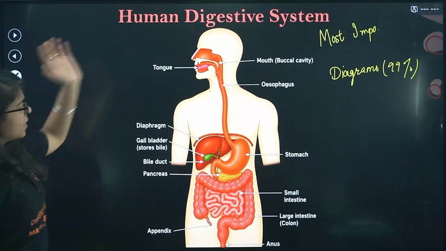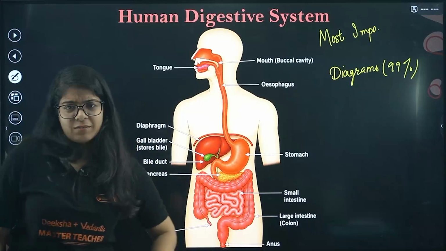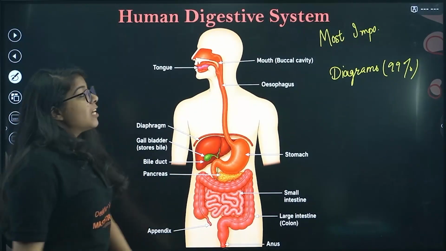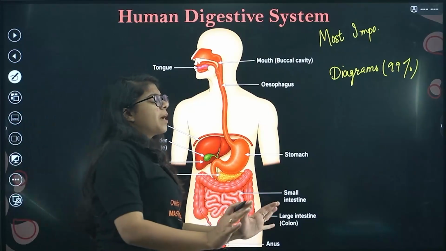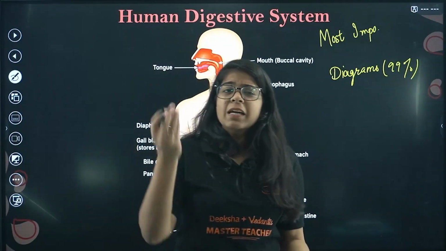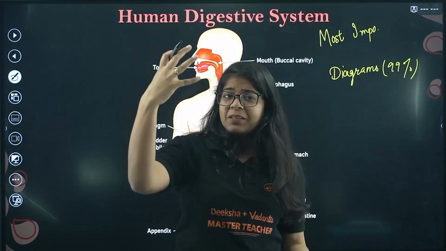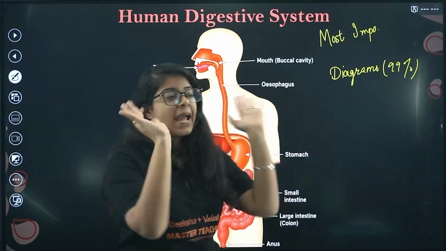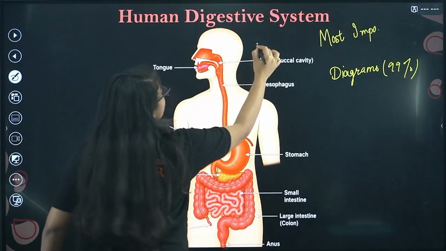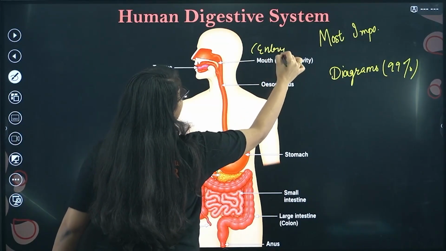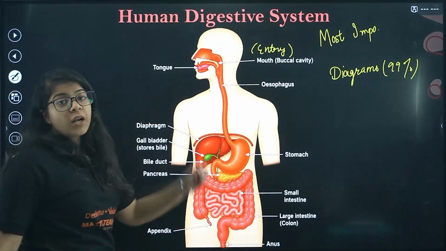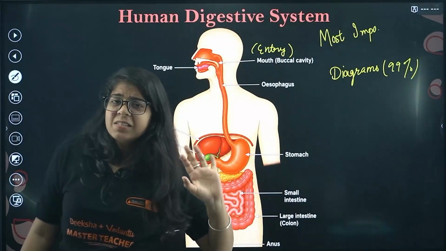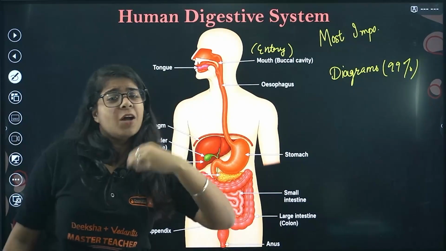So this is you, me, every human around us. The first step when we eat something is we pick that stuff with our hand and put it in our mouth. So the mouth is the entry for our food, right? This is also called the buccal cavity. All these have different pronunciations, you choose yours.